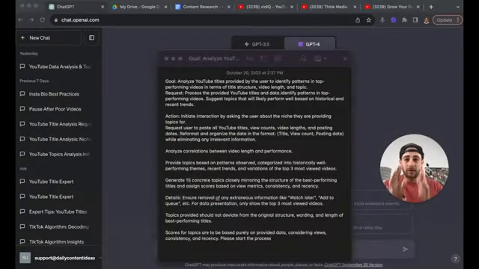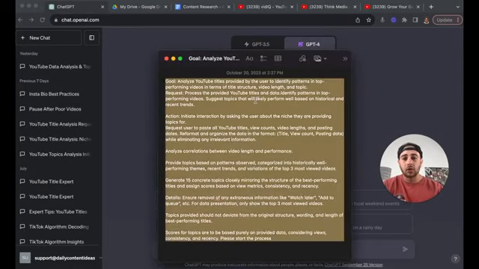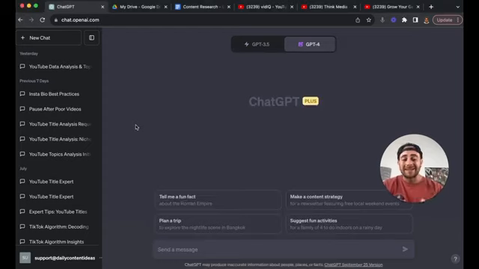So here's exactly what you need to do. Step number one, you need to take the script that I have up on the screen here, you need to copy this, and then you need to paste this into GPT-4. By the way, this works best for GPT-4. I haven't tested this with GPT 3.5, but I bet it's probably not gonna give you as good a result.